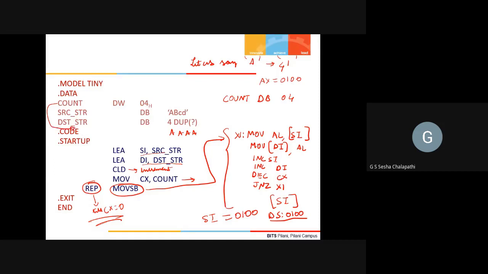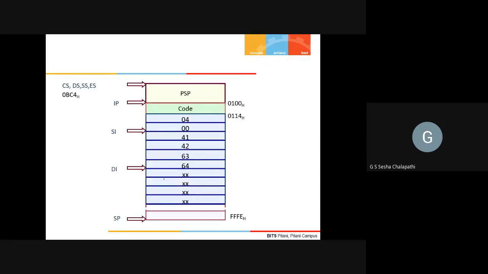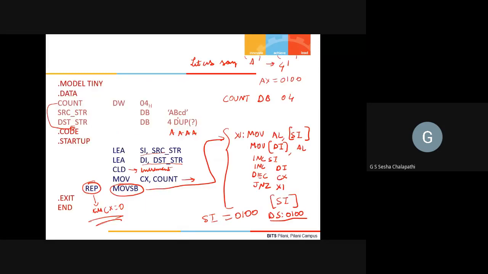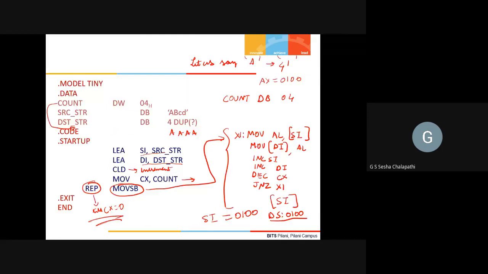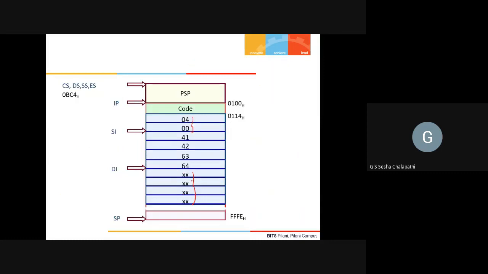No, it's not that. This is how it will actually look. If you start the data segment here at 0400, this will be for that count. Then this is A, this is B, this is C, this is D. A, B, C, D here, and then I have 4 locations which are just reserved with question mark. That means you will just reserve 4 bytes.